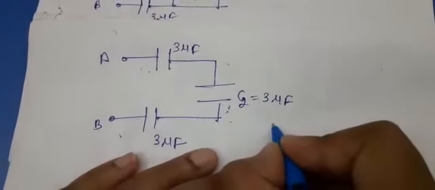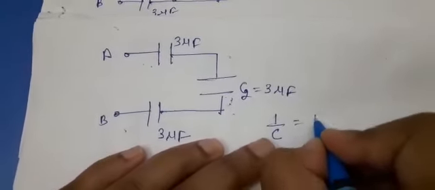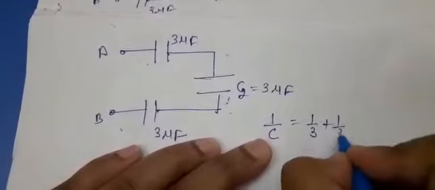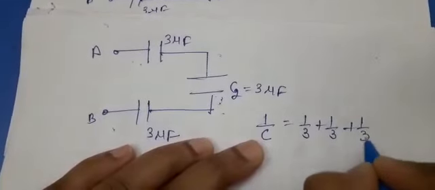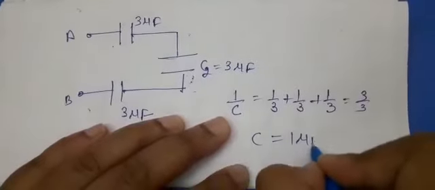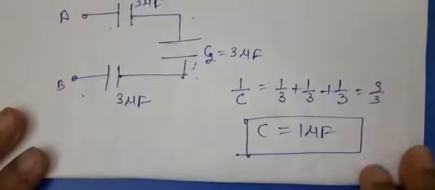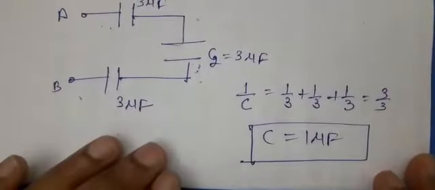So for the final equivalent capacitance, 1 by C will be 1 by 3 plus 1 by 3 plus 1 by 3. It will be 3 by 3, and C will come out to be 1 microfarad. So the equivalent capacitance will be 1 microfarad.